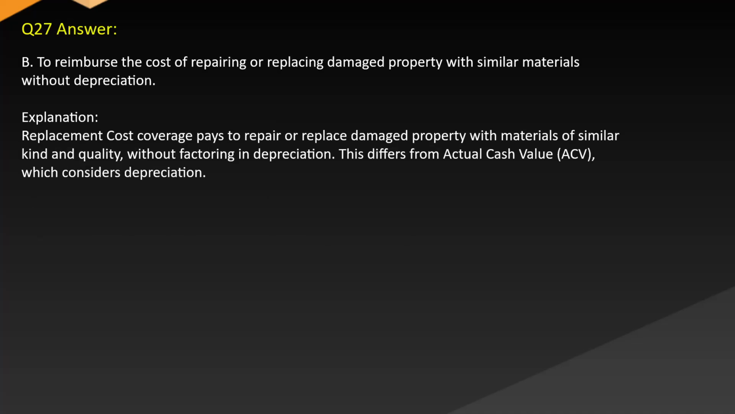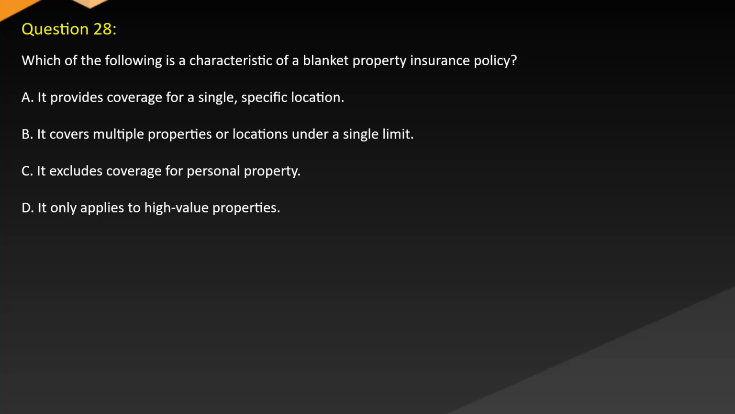Answer. B. To reimburse the cost of repairing or replacing damaged property with similar materials without depreciation. Explanation. Replacement cost coverage pays to repair or replace damaged property with materials of similar kind and quality without factoring in depreciation. This differs from actual cash value ACV, which considers depreciation. Question 28. Which of the following is a characteristic of a blanket property insurance policy? A. It provides coverage for a single specific location. B. It covers multiple properties or locations under a single limit. C. It excludes coverage for personal property. D. It only applies to high-value properties.